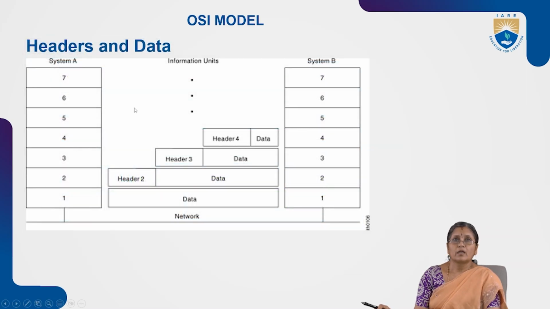So, OSI model headers and data. Let us say system A. All these are layers of the OSI reference model.